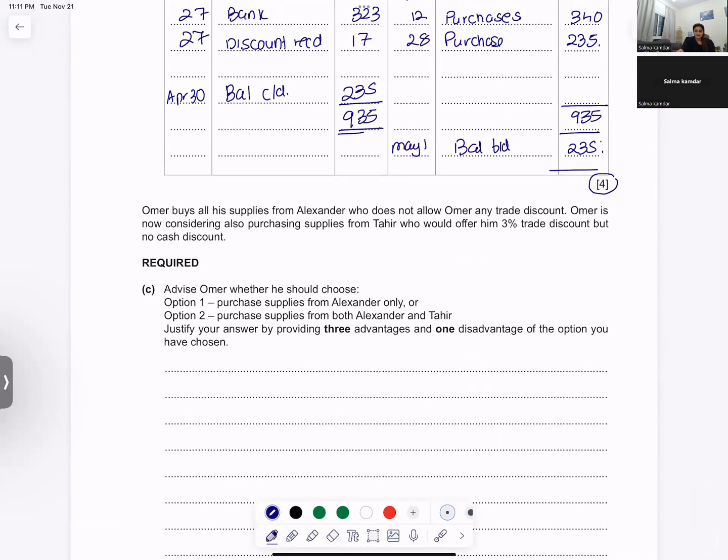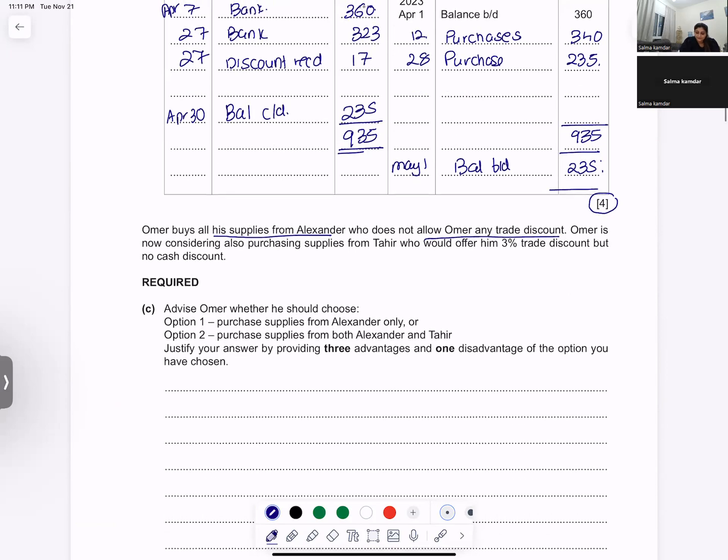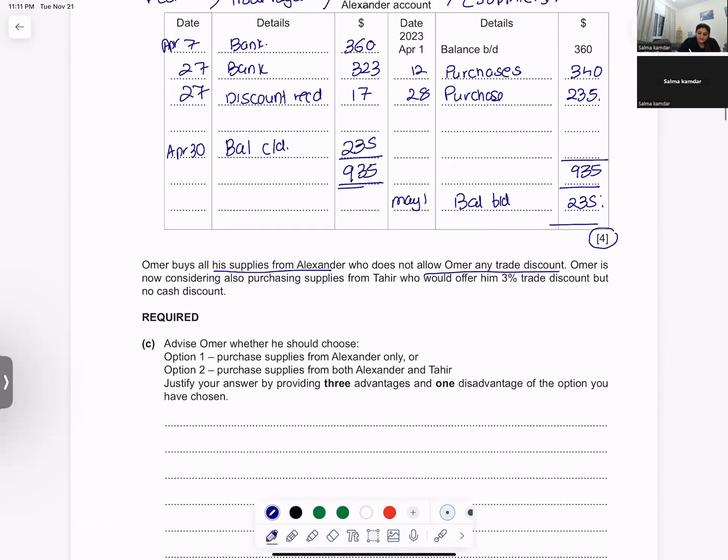Let's go ahead. Umar buys all his supplies from Alexander, who does not allow any trade discount. Umar is now considering to purchase his supplies from Tahir, who would give him 3% trade discount, but no cash discount.